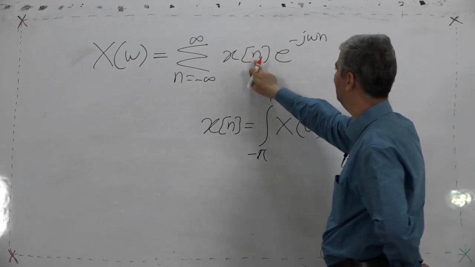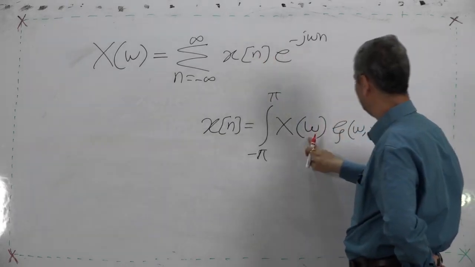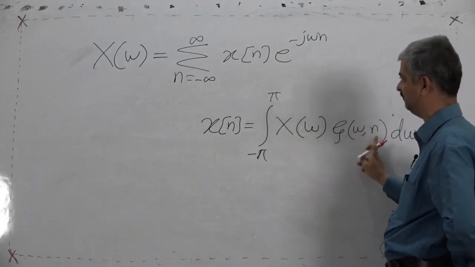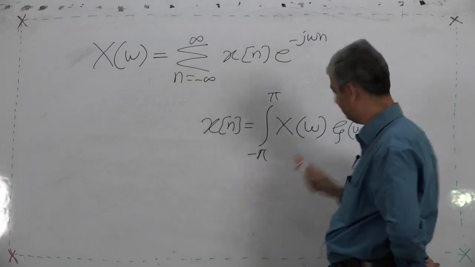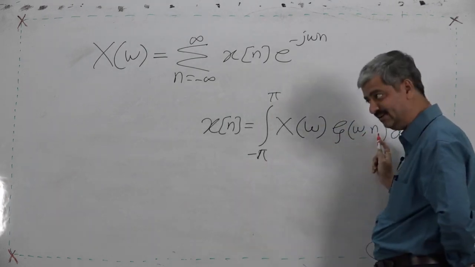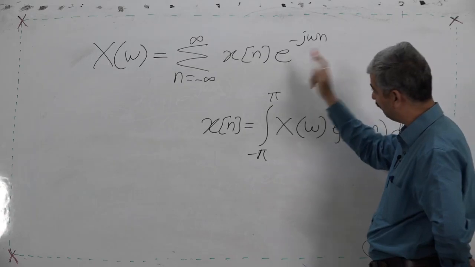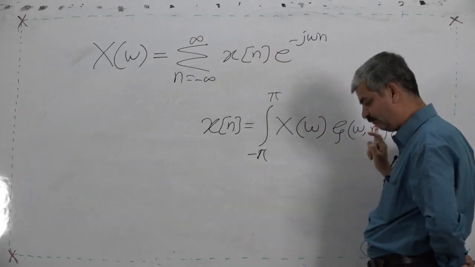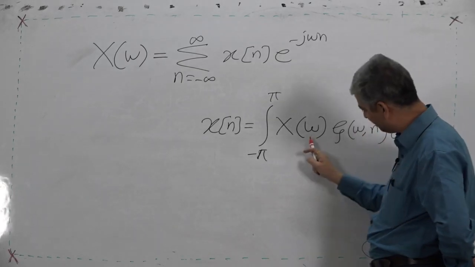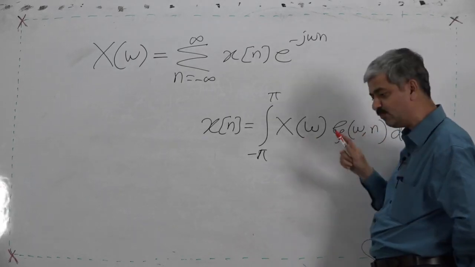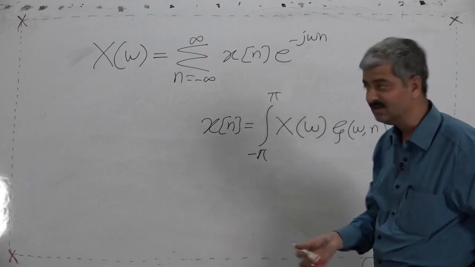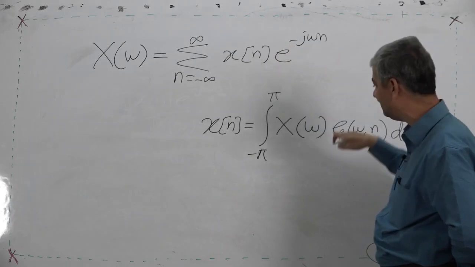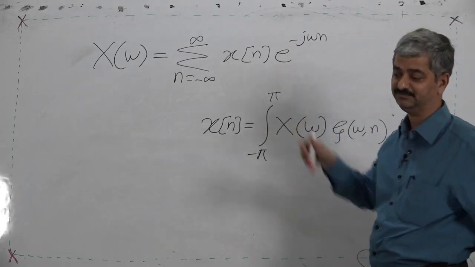Here omega is continuous, n is there, but omega will vary, so for various omegas the weights vary. Therefore instead of weights I use the word scaled. So: weighted sum for a discrete sequence, scaled integration for a continuous function.